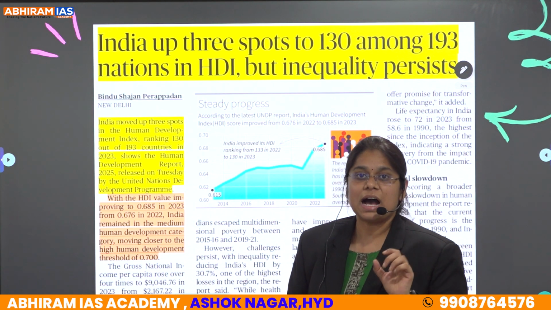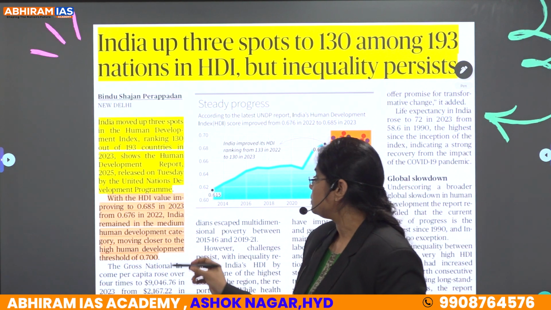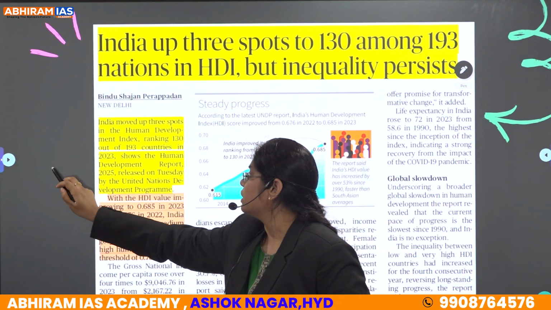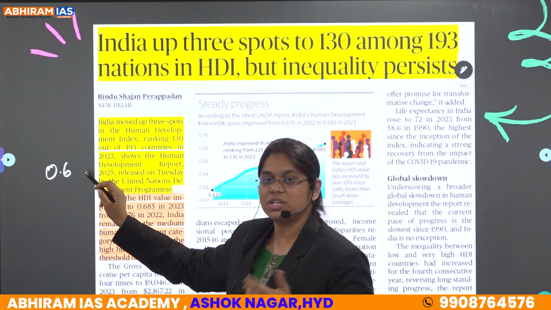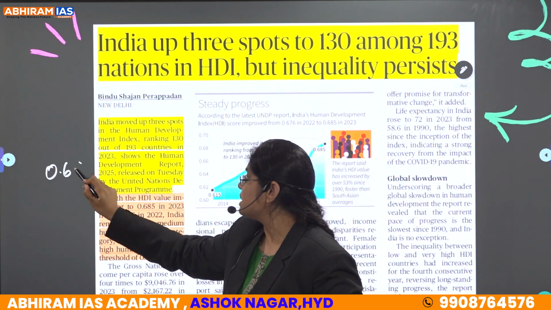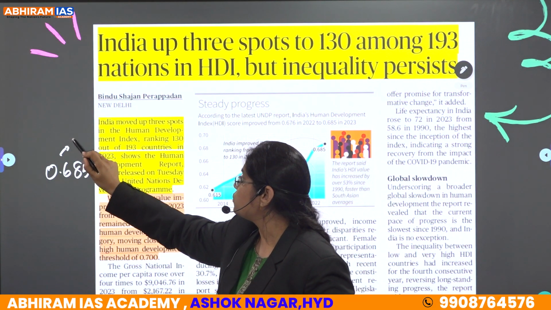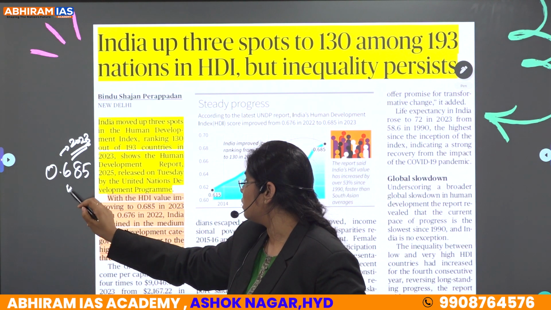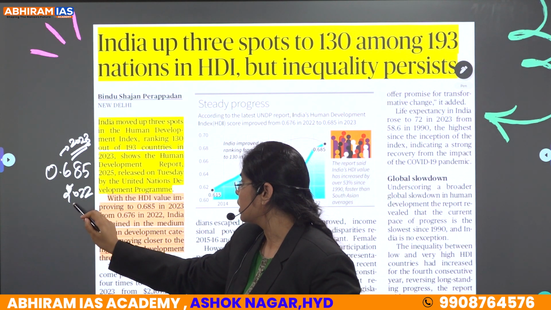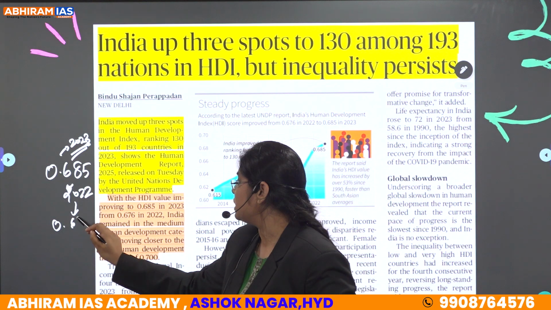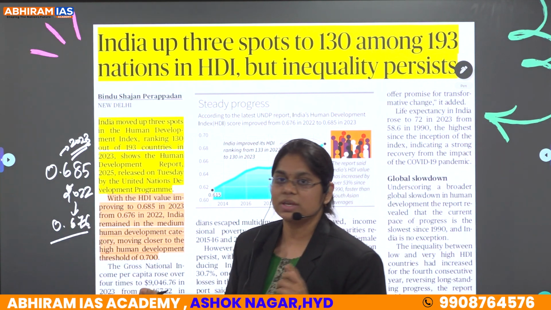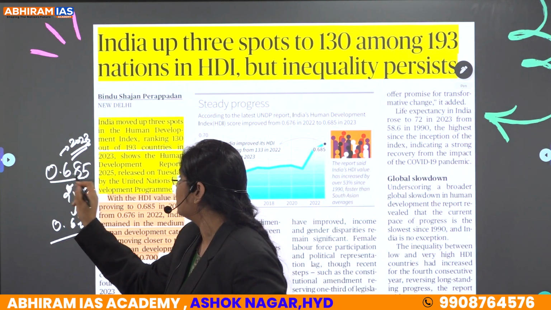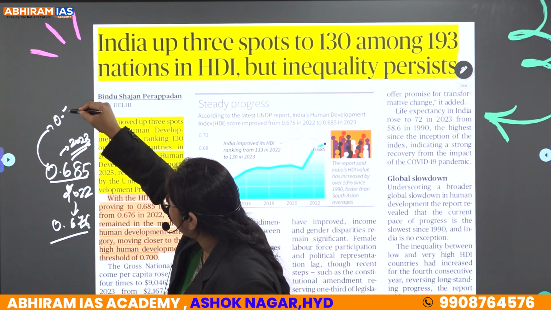So basically the article is telling that India has improved its HDI value to 0.685 in the year 2023, whereas in the year 2022 the value was 0.676. You can see the value is near to 0.7.